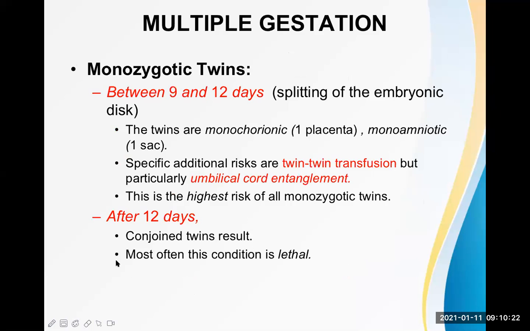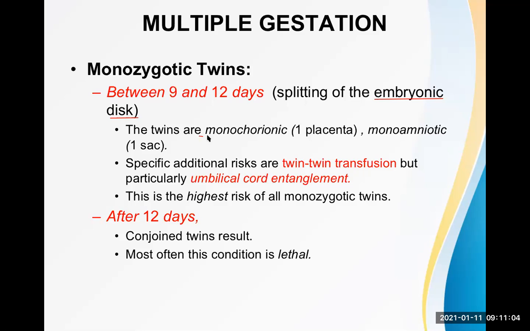Now let's move further. Another important type of discussion is some other types of monozygotic twins, like if the cleavage or the division occurs between 9 and 12 days, that is at the phase of embryonic disc. Now embryonic disc, I'm sure you know the meaning of embryonic disc. Okay, in the beginning it is bilaminar germ disc. Later on it will be converted into trilaminar germ disc. Now bilaminar means only ectoderm and endoderm. Later on mesoderm will also be added. So that is the period we are talking here.